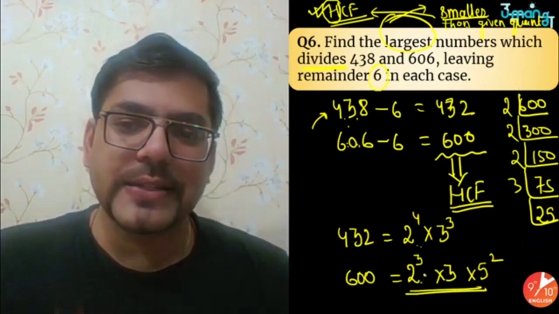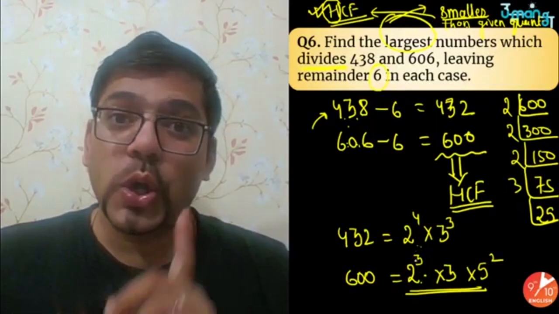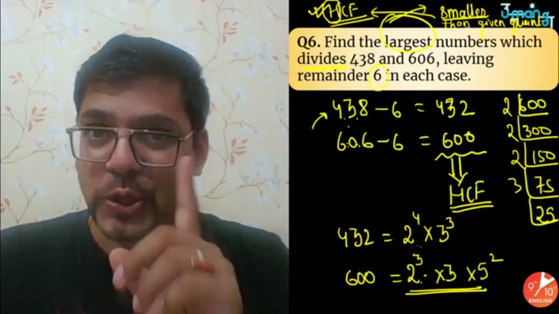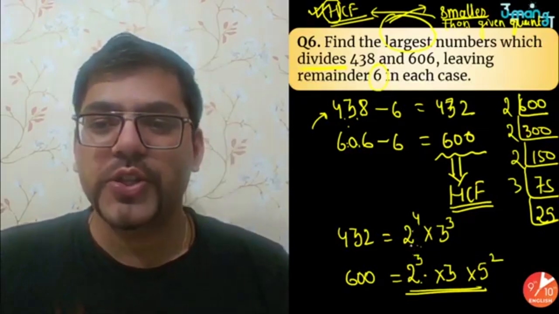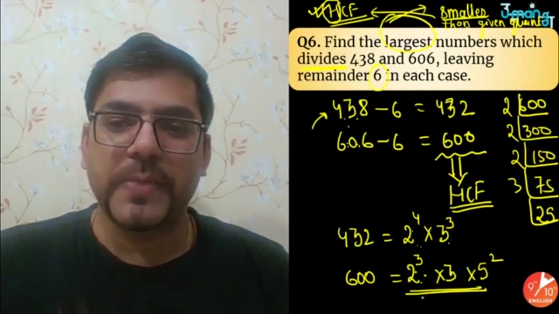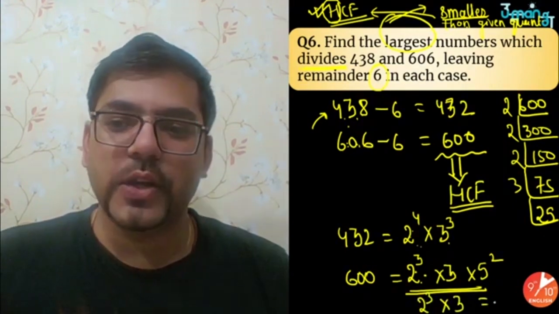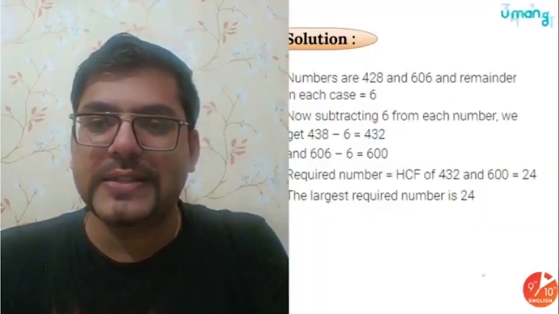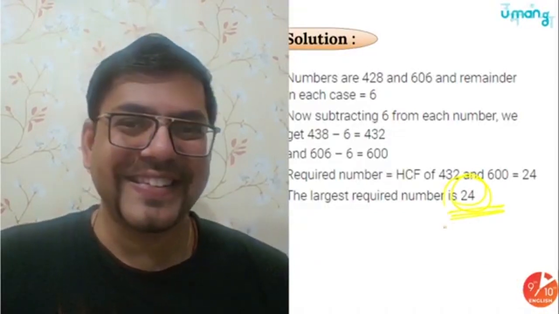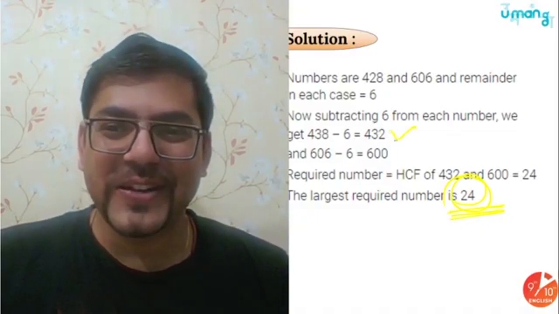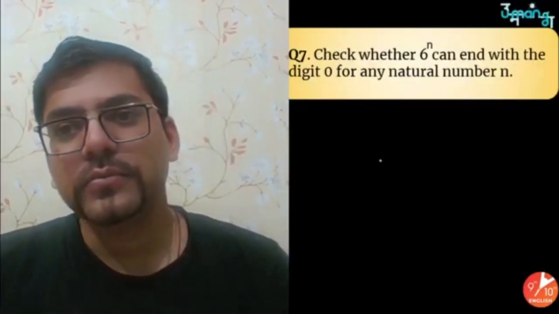Once you have got this, now you can very easily find their HCF. So HCF is common prime factors with the lowest power. So common is 2, common is 3, lowest power, so here 2 cube, and lowest power is 3 raised to power 1. So 8 3s are 24. You have got the HCF 24. See here, the same thing, 8 3s are 24. Isn't that cool? 432 and 600 were our numbers also. So yes, we got the answer.